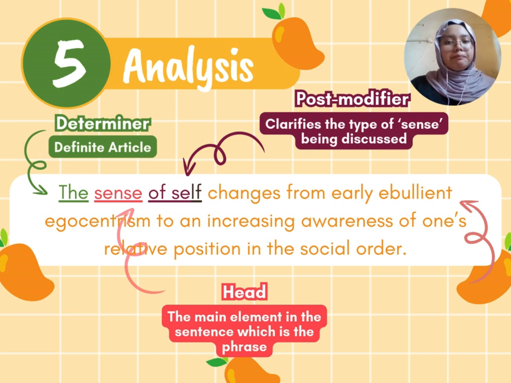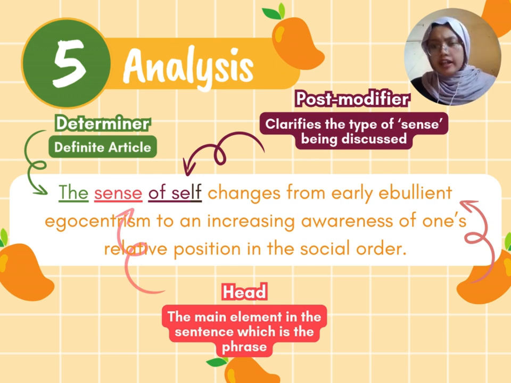So the remaining part of the sentence can also be counted as post-modifiers. They add details about how the sense of self changes. The first one, from early ebullient egocentrism, tells us the starting point of the change.